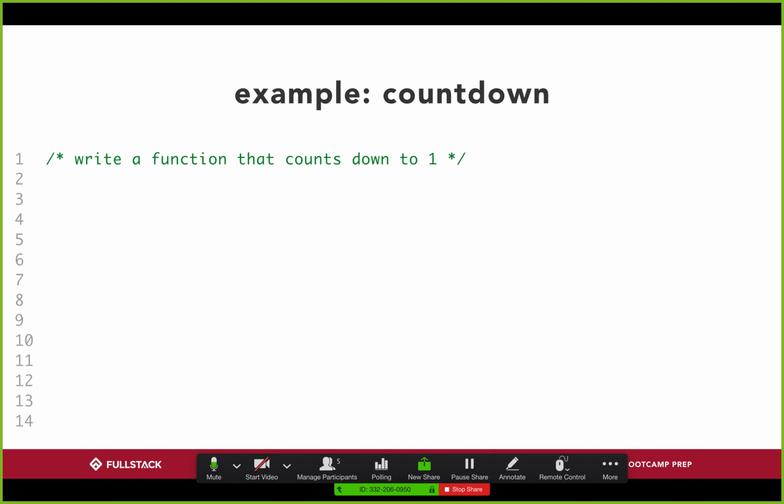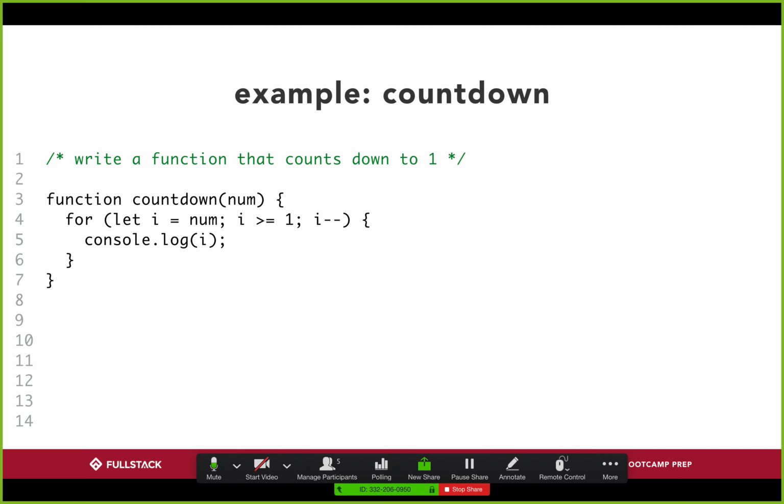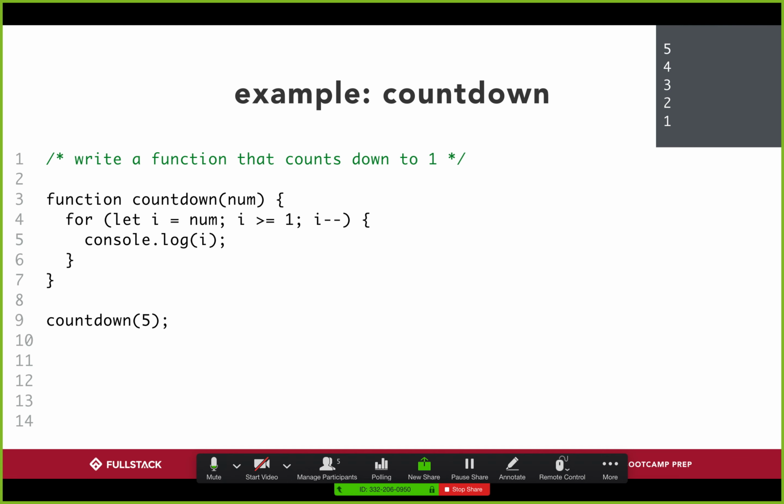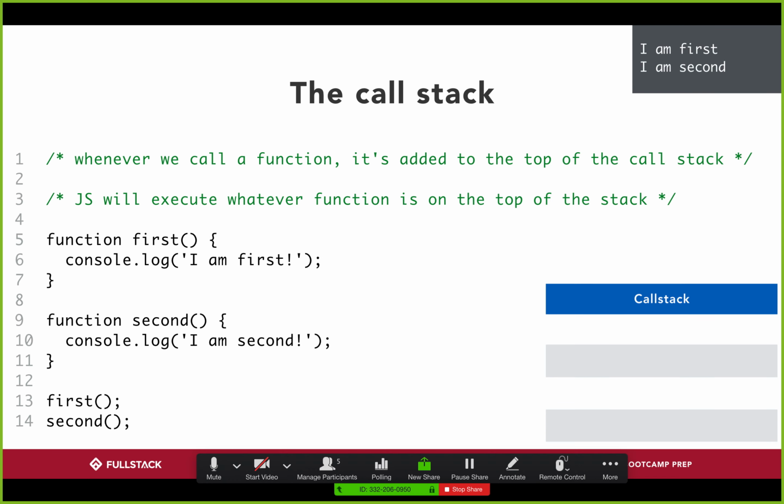Now, if I was to write a more complex function, for example, a function that takes in a number and counts down from that number all the way down to 1, one easy way to do it could be with a for loop. Here, I have a function called countdown. I take in a num, and I run a for loop that starts at i equals num, and while i is greater than or equal to 1, I subtract 1 from i. So when I run countdown of 5, it's going to feed in 5 as num. The for loop's going to run 5 times, and each time I'm going to print out a number until I get to the very end.